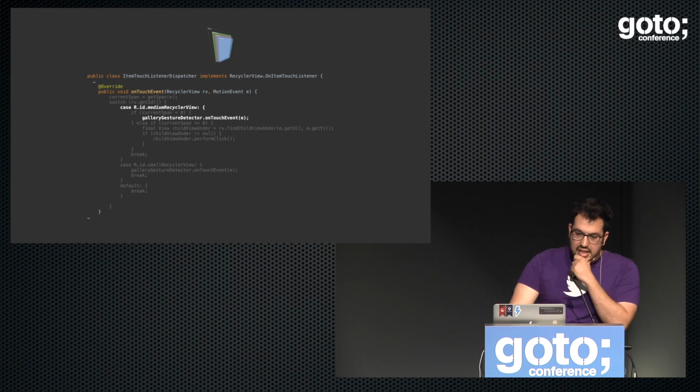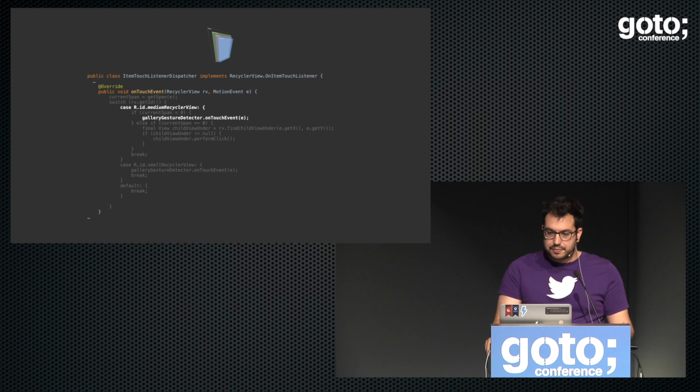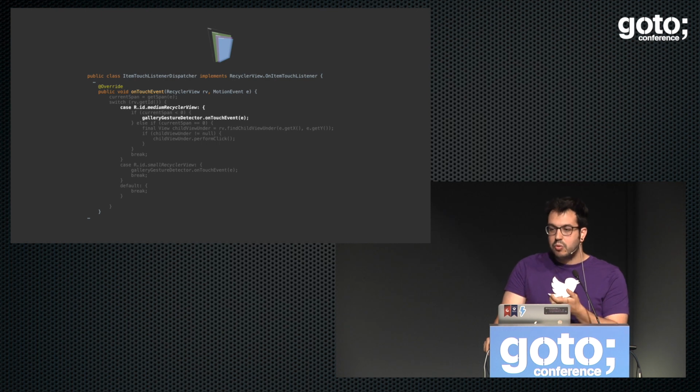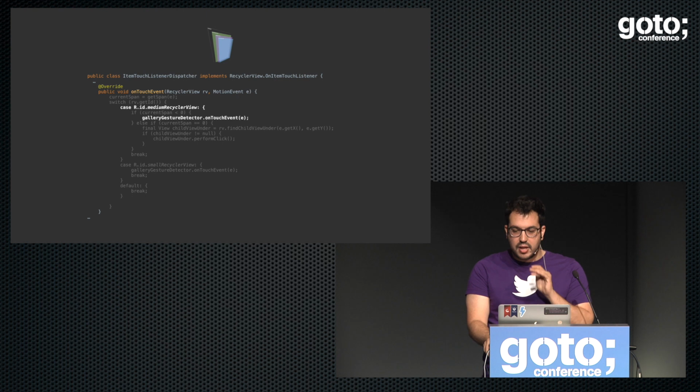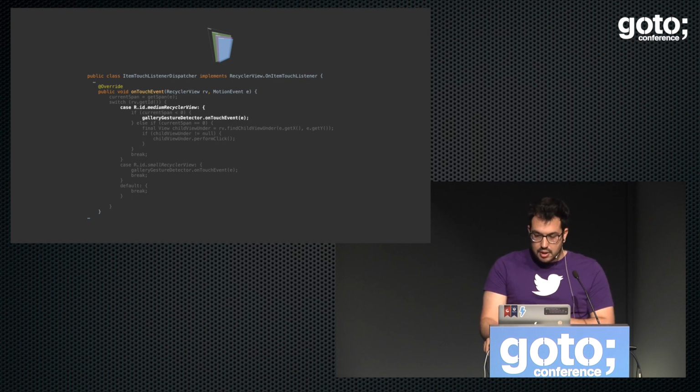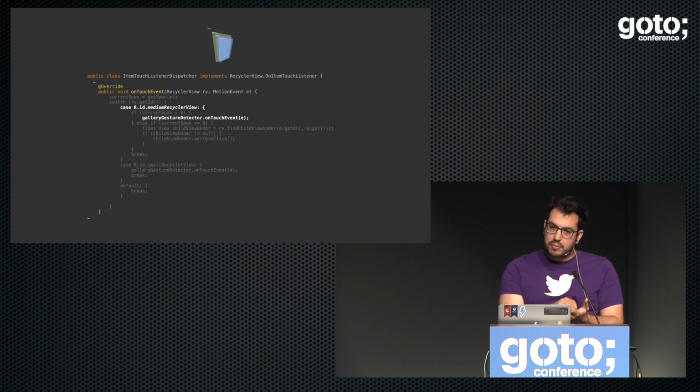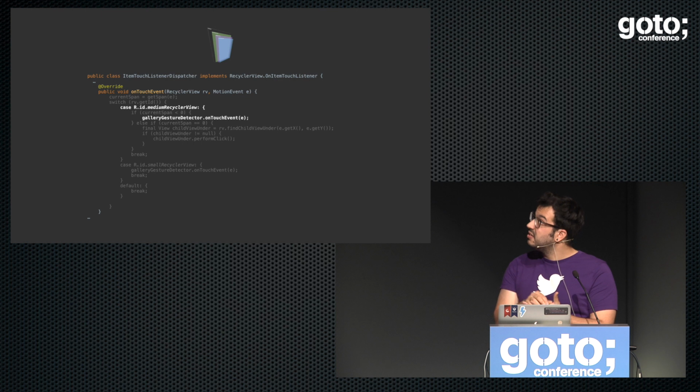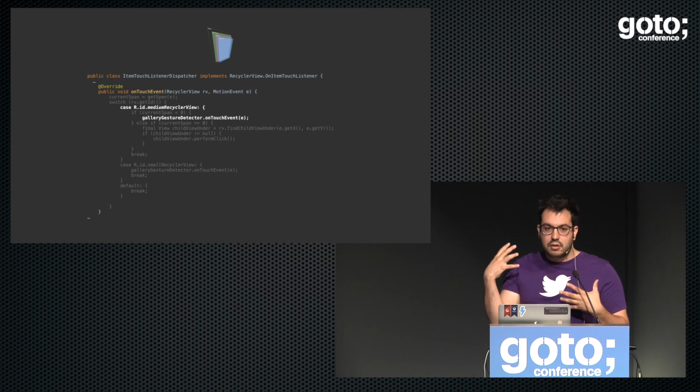Then, in case of the medium recycler view, we have the same. The gallery gesture detector will know how to do it. It has both logics. The important part here, though, is that we have zoom out, which goes from the medium to the small, but we have zoom in, or actually I was kind of lazy and I just did click, but when you click, you go to the full screen.